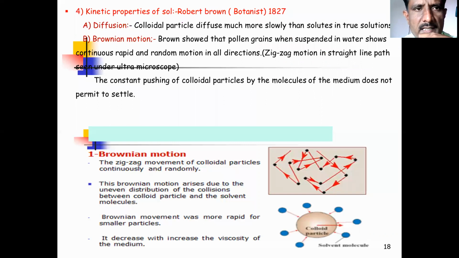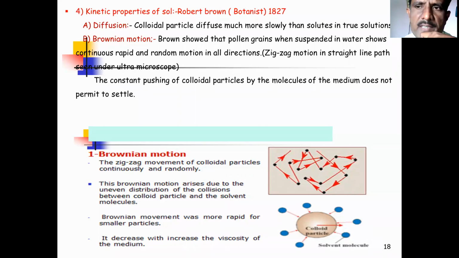Next are the kinetic properties of the sol. The scientist Brown discovered a property called Brownian motion, in which the particles move in a random direction, a zigzag motion rather than a straight path.